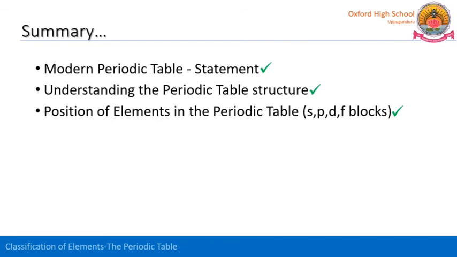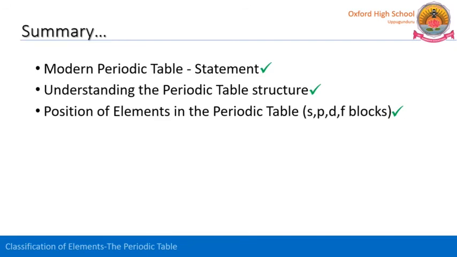And we have seen the examples also, how the differentiating electrons enter into the subshells. So according to those only, the elements are classified into these 4 blocks. Those are nothing but SPDF blocks. And 1A and 2A, these two groups belong to S block. Whereas coming to P block, from 13 to 18, those are A family groups, right? These S and P block elements are called representative elements.